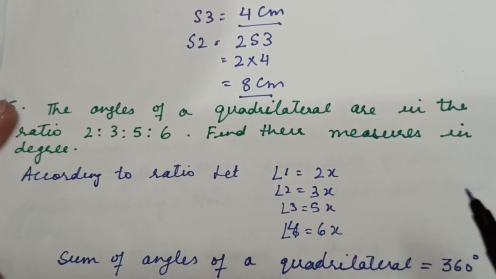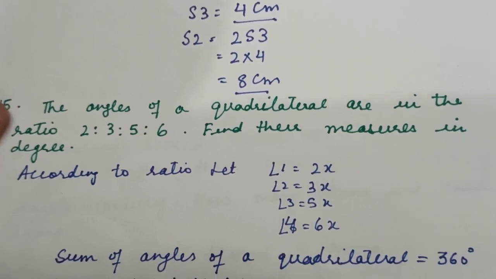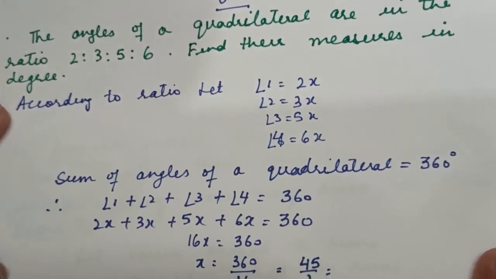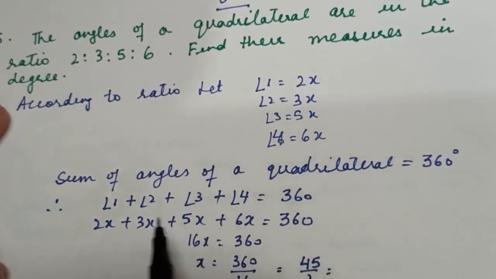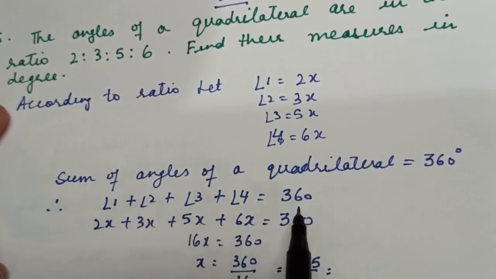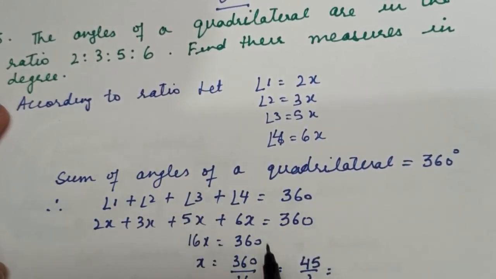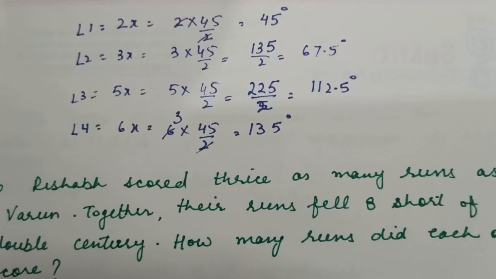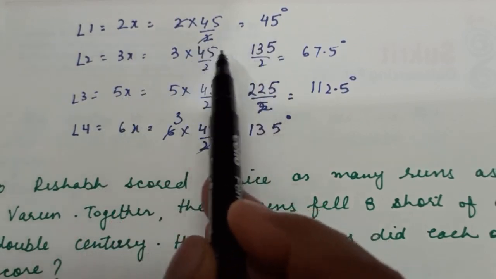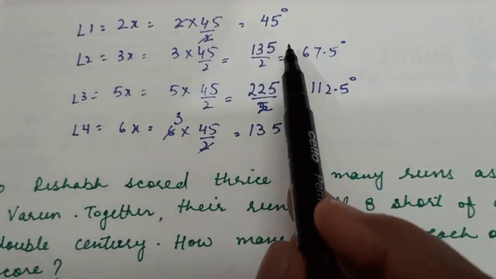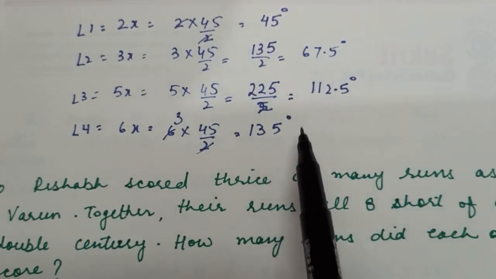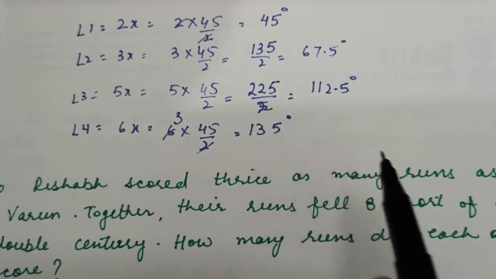And we know in a 4-sided figure the sum of angles will be equal to 360 degrees. So the sum of angles of a quadrilateral is 360 degrees, which means angle 1 plus 2 plus 3 plus 4 is 360. So we put their values here and solve the equation. x comes as 45 upon 2. We put the value of x in all four angles and solve them. We get all four angles here: 45 degrees, 67.5 degrees, 112.5 degrees and 135 degrees. When you try this question on your own, you will be able to find all these angles.